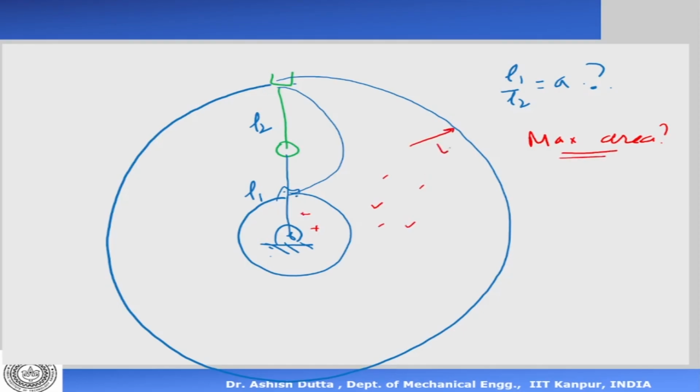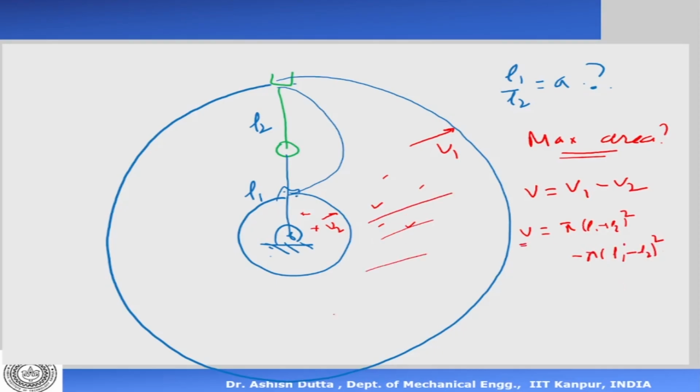If this is my V1 and this is my V2, then the area V is equal to V1 minus V2. And now V is equal to pi times (L1 plus L2) squared, the total outside, minus pi times (L1 minus L2) squared. That is this area. Now if I want to maximize that, what should be A?